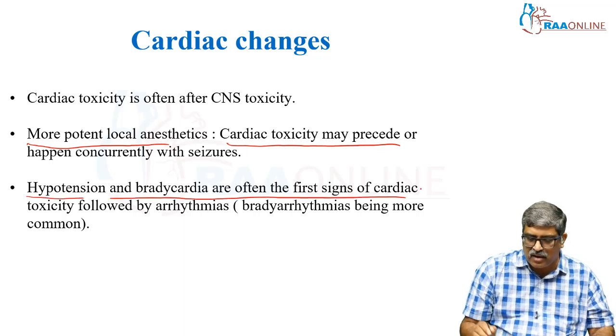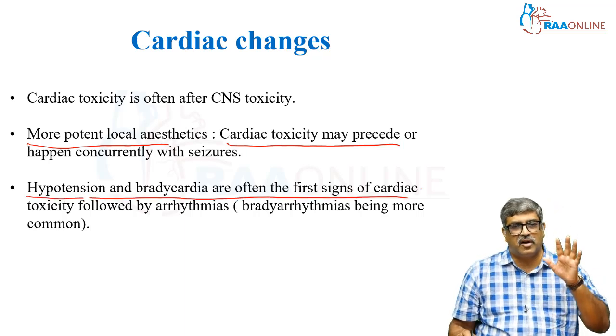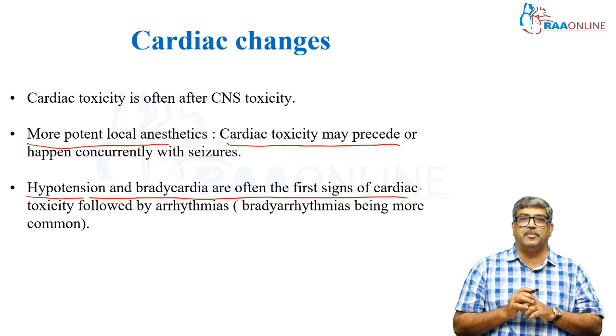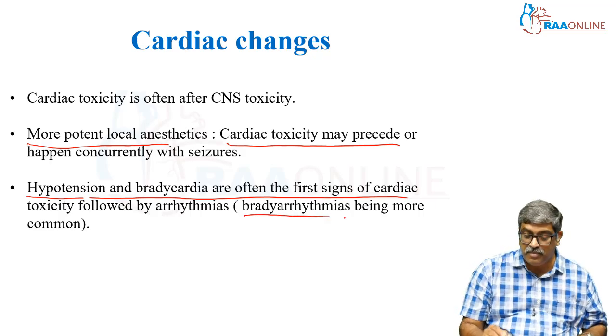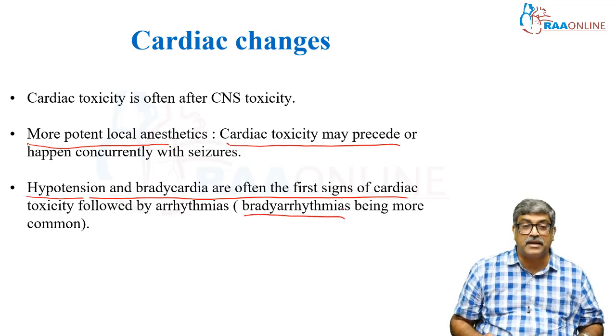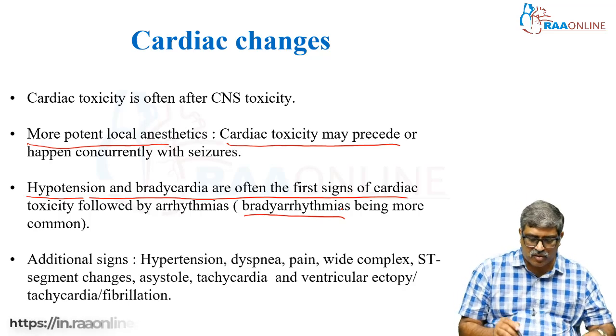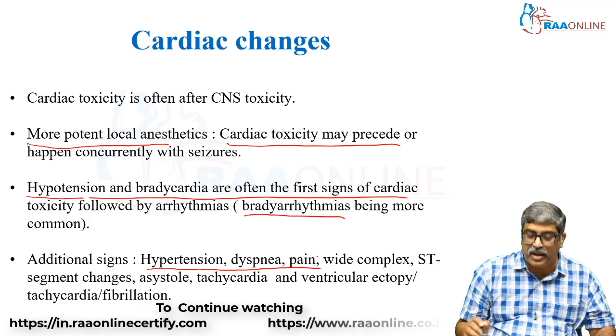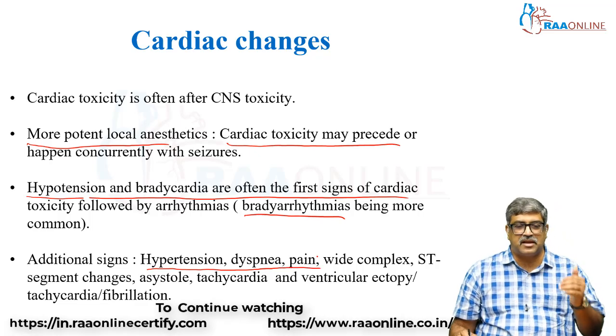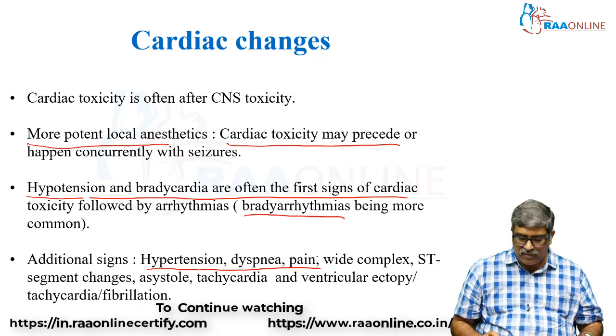Hypotension and bradycardia are often the signs of cardiac toxicity, followed by arrhythmias, and here there are going to be bradyarrhythmias rather than tachyarrhythmias. Additional signs of cardiac toxicity include hypertension, dyspnea, pain, wide QRS complex, ST segment changes, asystole, tachycardia, ventricular tachycardia and fibrillation.